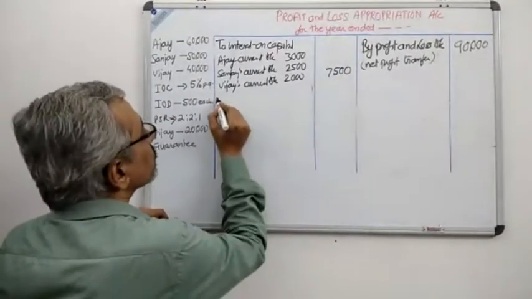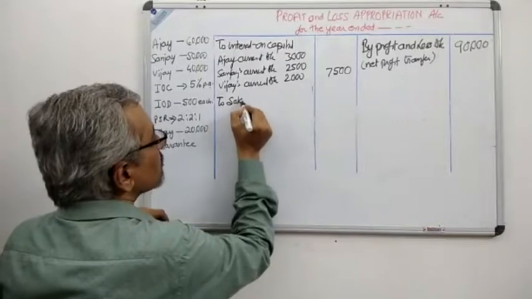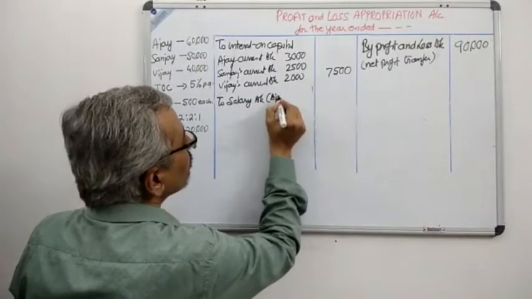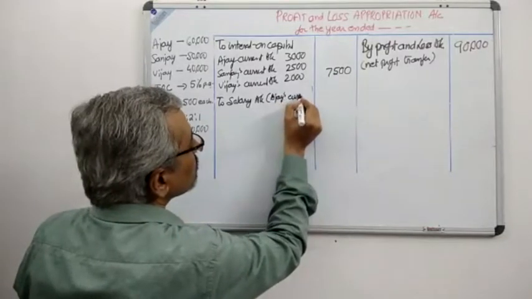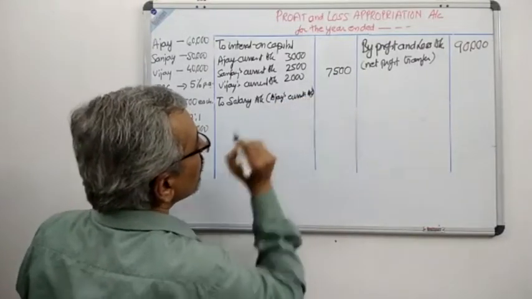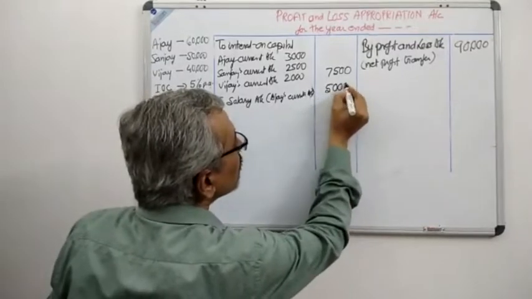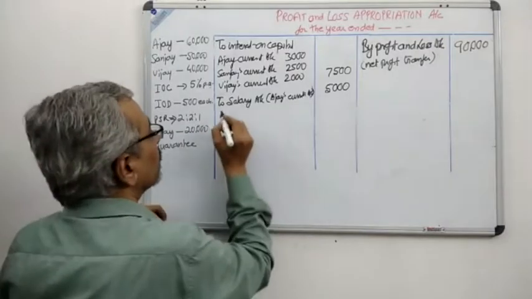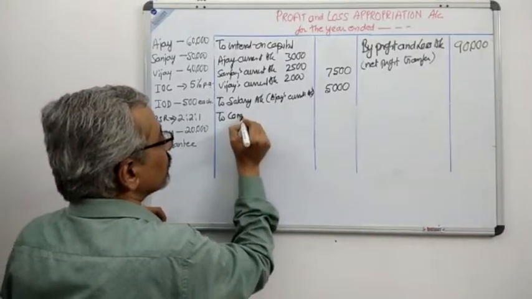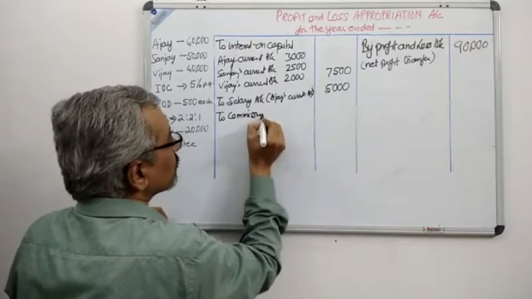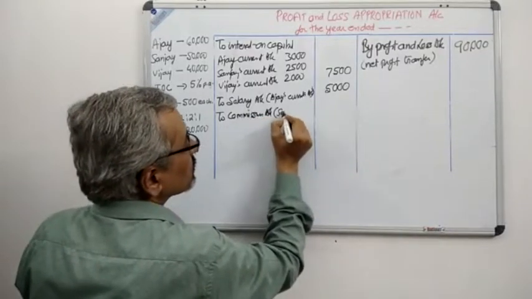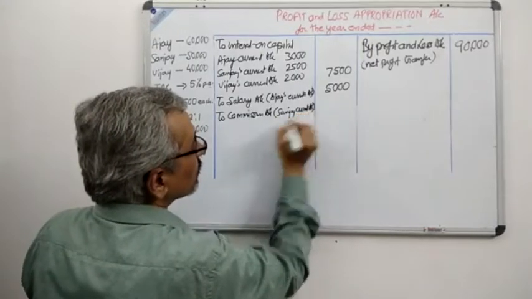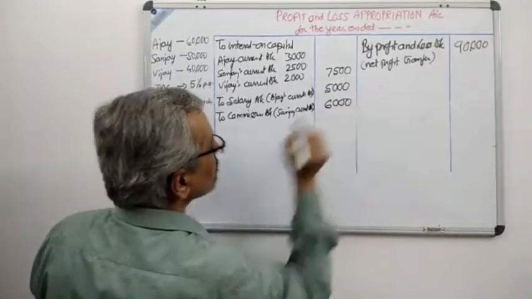After that, we also know that salary has been provided to Ajay. So Ajay's current account. What is the amount of salary? 5,000. We also know that commission has also been given to Sanjay. Okay. So to commission, Sanjay's current account. What is the amount? 6,000.